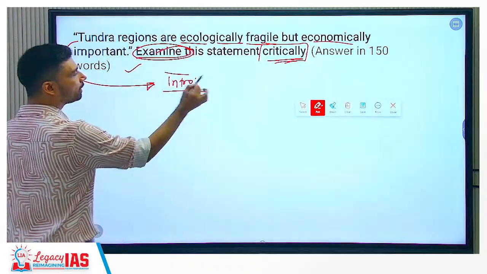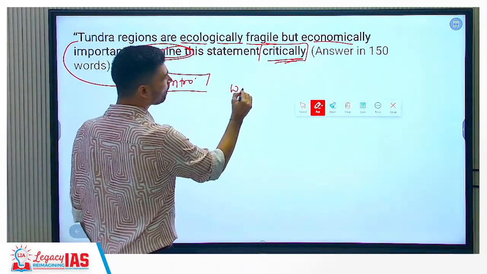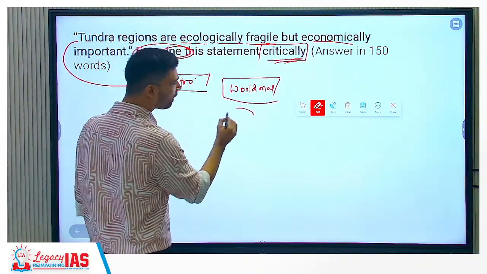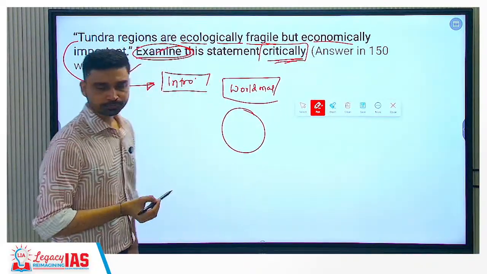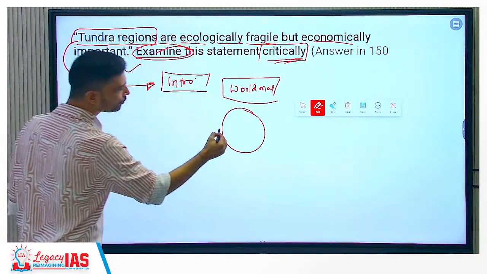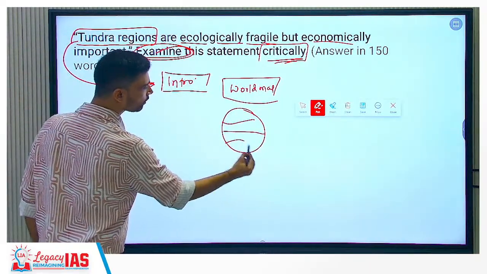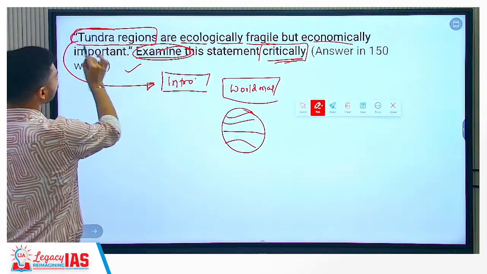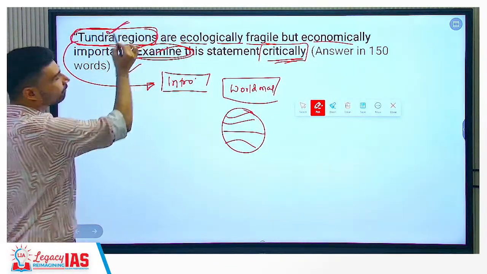In the intro part, you can draw a beautiful map basically. You can draw a world map, or if you cannot draw a world map, at least you can draw the globe as such. That is better. On the globe, then you draw the latitudes, right? Equator, Tropic of Cancer, Tropic of Capricorn, Arctic Circle, Antarctic Circle, all you can show. And then you write what areas are referred to as tundra regions.